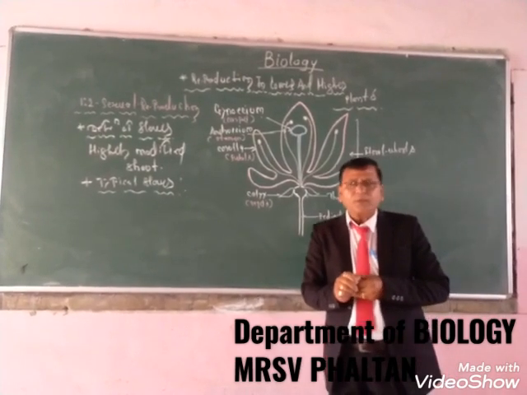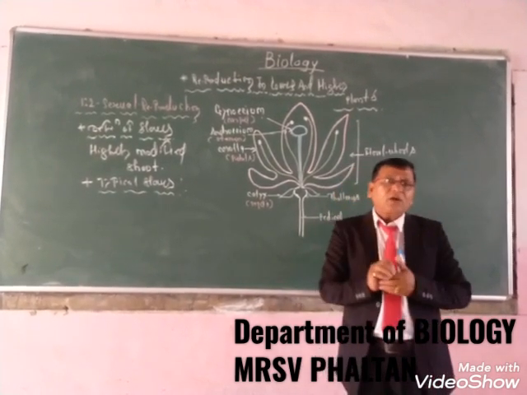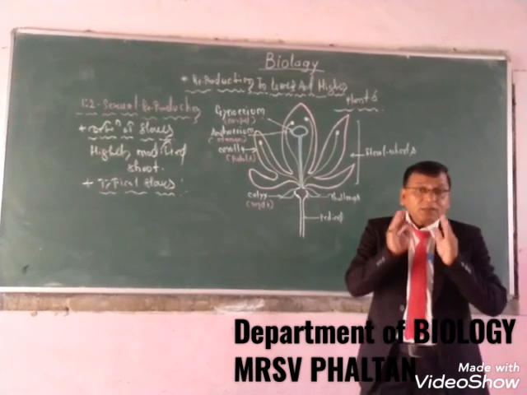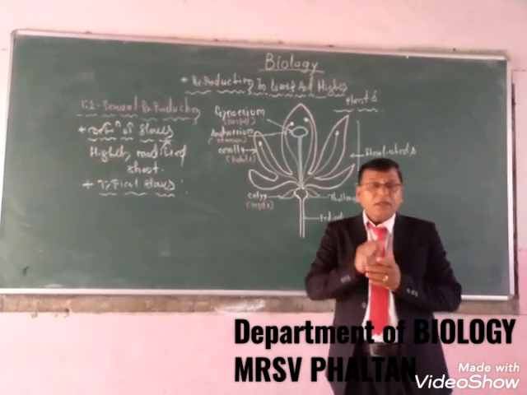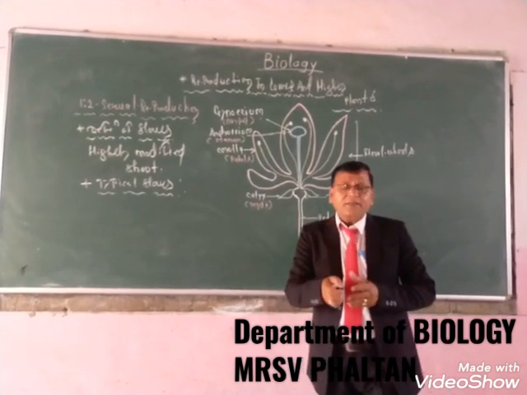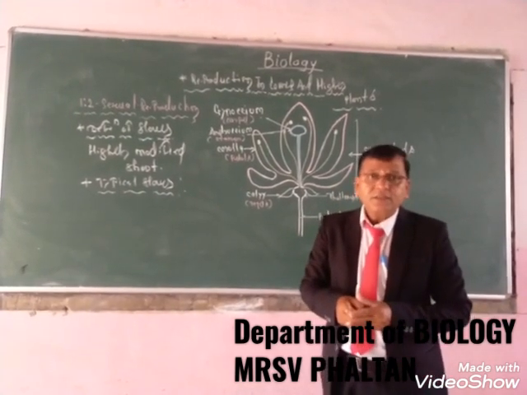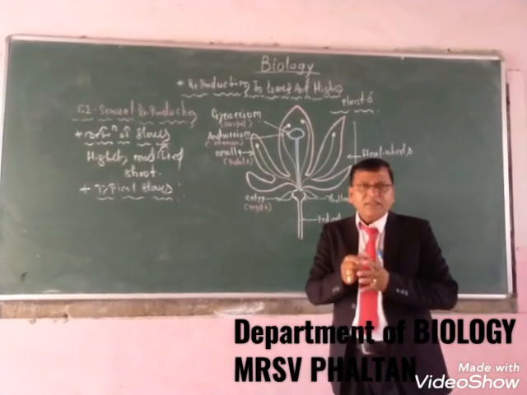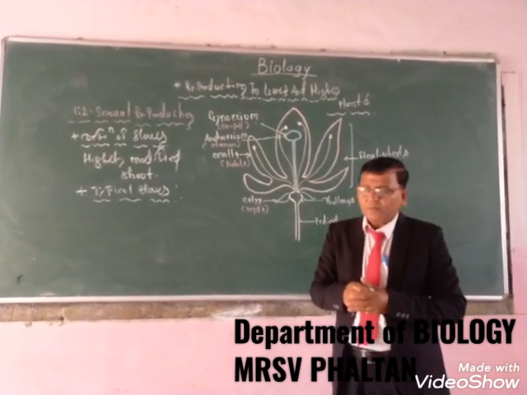In angiosperms, not all flowers are typical, but some plants do have a typical flower. An excellent example of the typical flower is the Hibiscus rosa sinensis flower, that is China rose.